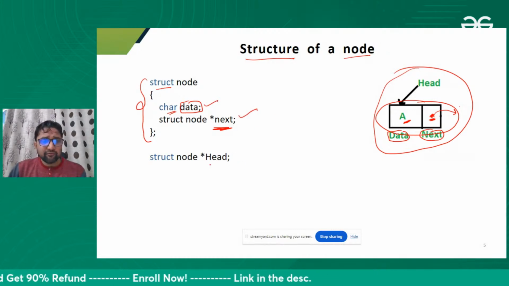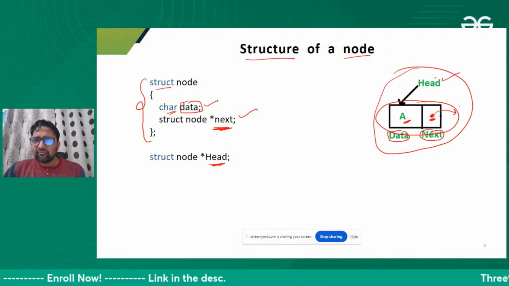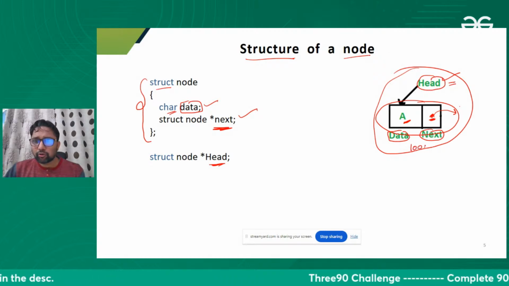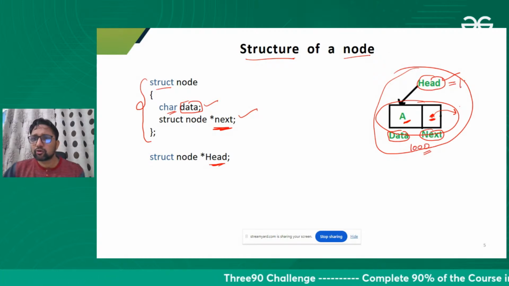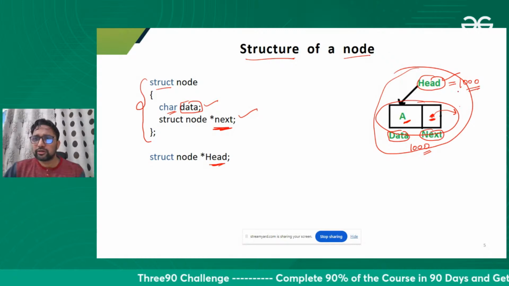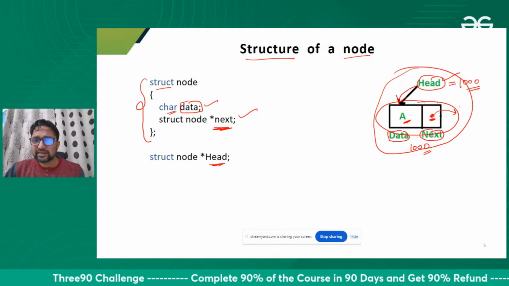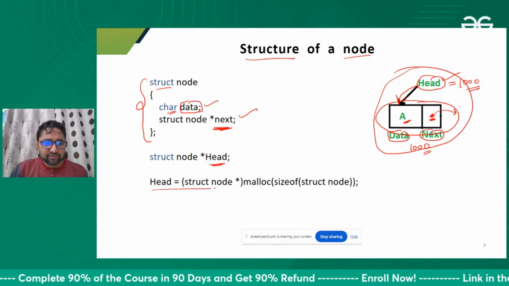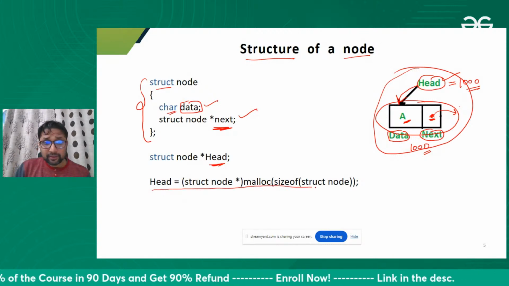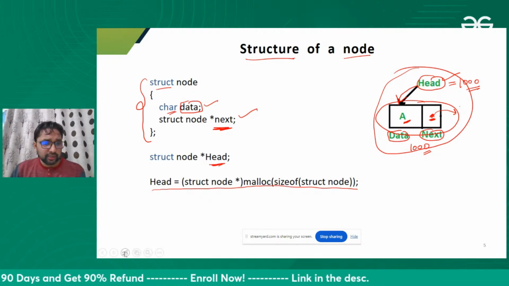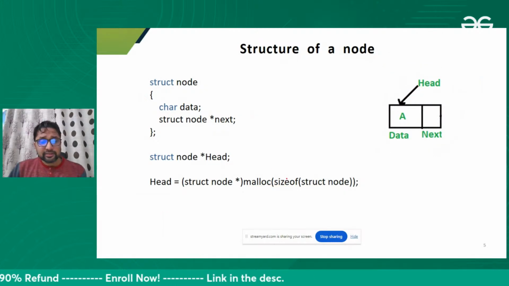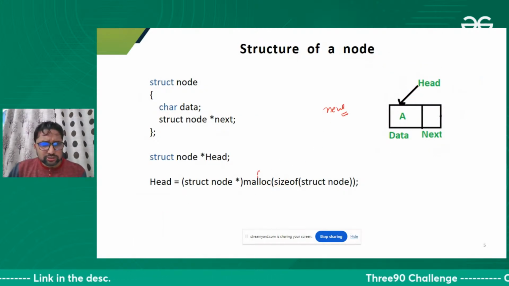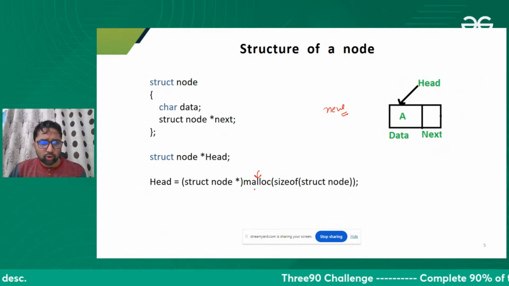That's it. And we have a head pointer. Head will have the address of the starting node. Let's suppose the starting node address is 1000. This will have 1000, meaning this is connected with this. That's it. Fine. So this is how we reserve the memory in C language. In C++ and Java we use the new operator. In C we use the malloc function.